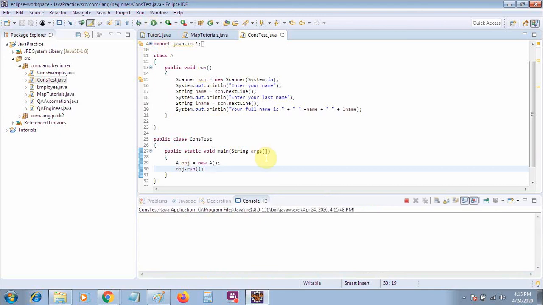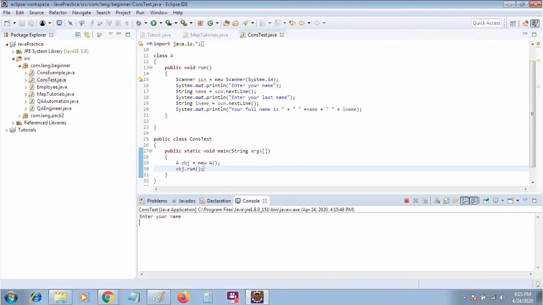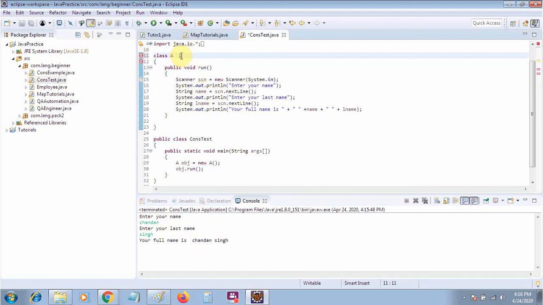If there is no threading, it will start simply. Now it's asking me to enter my name, so I am entering my name. Now it will ask me to enter my last name. I will enter this one. Simply it will print my name. No problem till now. Now I have implemented the thread, so I will say implement runnable.